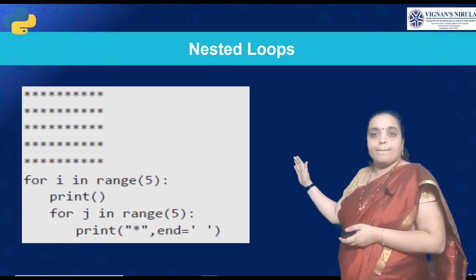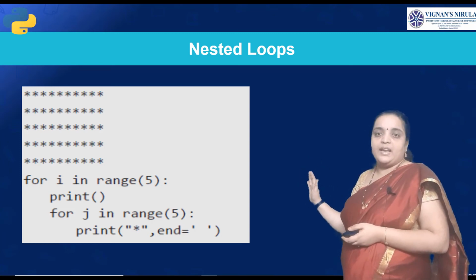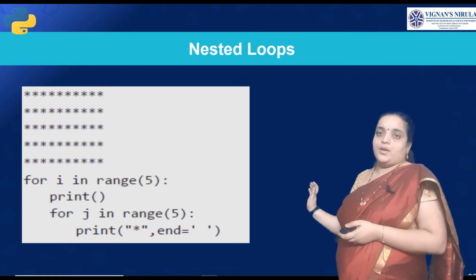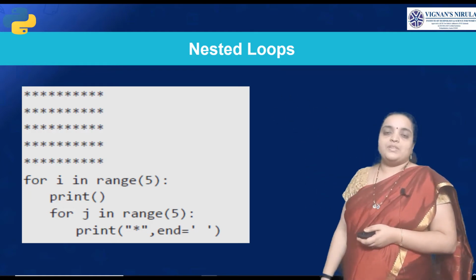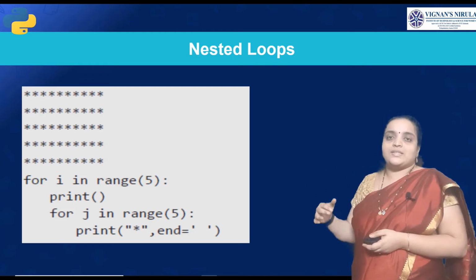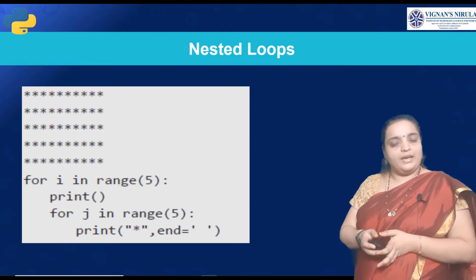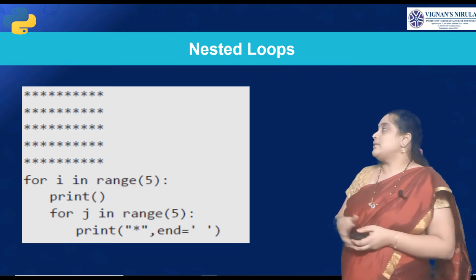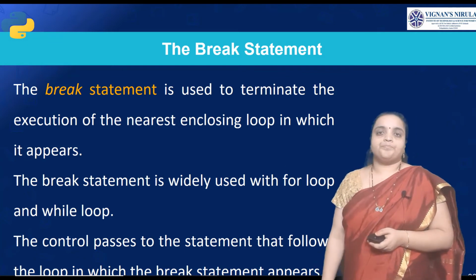For i in range 5, you are printing space. For j in range 5, you are printing star. Based on this, the nested loop will be printed. Is that clear, students? I'll show this example clearly while typing. So we can write the nested loops like this.